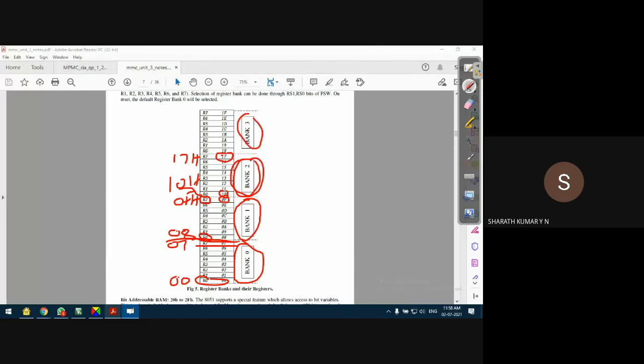Similarly, register bank 3, the first location is 18H, and the last location is 1FH. Okay, so what is the first address of register bank 1? 08H.